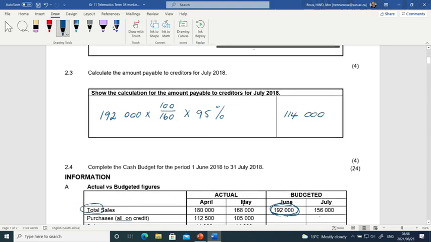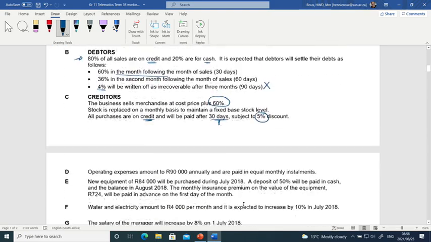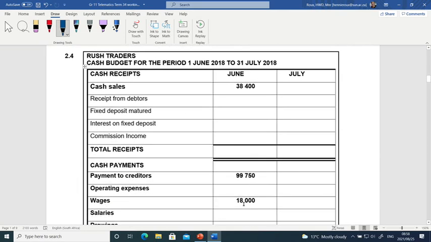So now we can put those amounts on the cash budget because that is the next thing we have to do. Receipts from debtors. These will be method marks because you've already completed the debtors collection schedule. Now we just have to write in those amounts. We also calculated payment to creditors, 114,000.